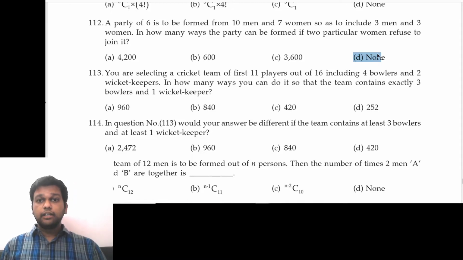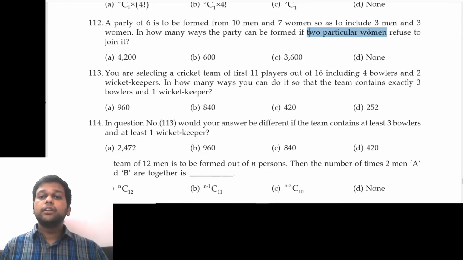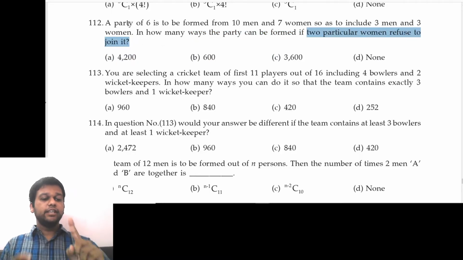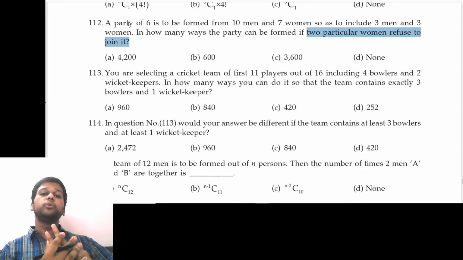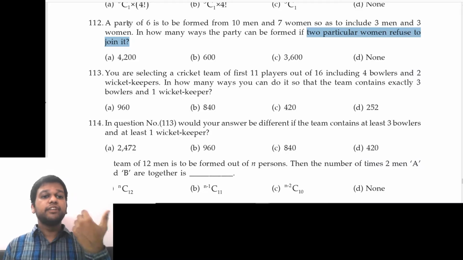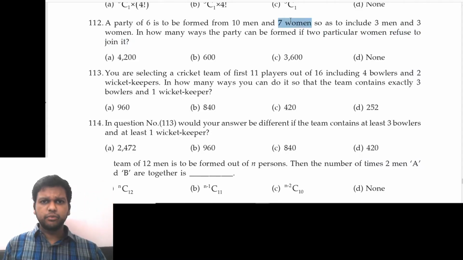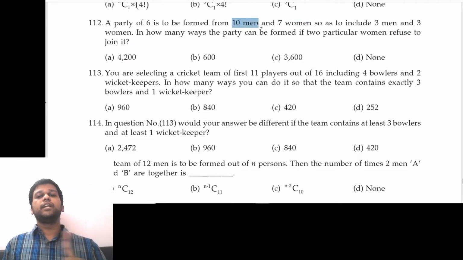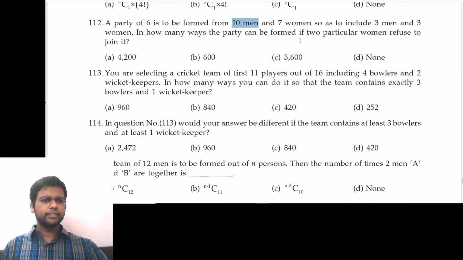Please understand, this is not like 2 particular women refuse to join it together. It is not like that. There is a question in exercise where they are saying X and Y refuse to join it together. It is not like that. This question says that 2 particular women refuse to join it. That means they are not going to join at all. That means we don't have 7 women, we have 5 women only. So out of 5 we have to select 3, and out of 10 men we have to select 3. Okay, next.